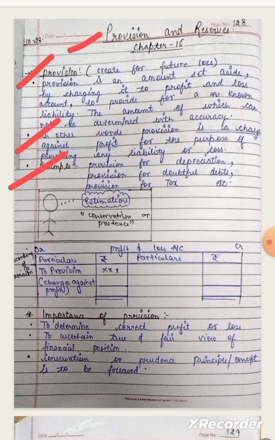Profit and loss account importance in case of provision. The provision is recorded on the debit side of the profit and loss account as per the rule of nominal account. The importance of provisions is that they determine correct profit or loss through the profit and loss account, ascertain a true and fair view of financial position through the balance sheet, and the principle of conservatism or prudence is followed in case of provisions. Now we are going to understand the meaning of reserves.